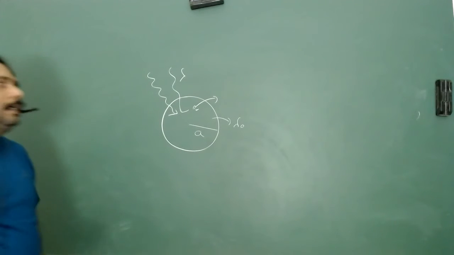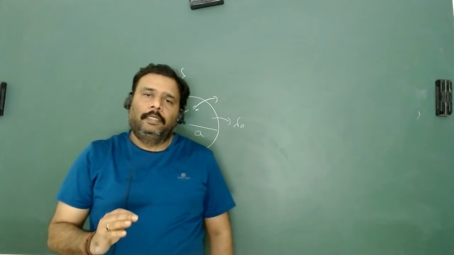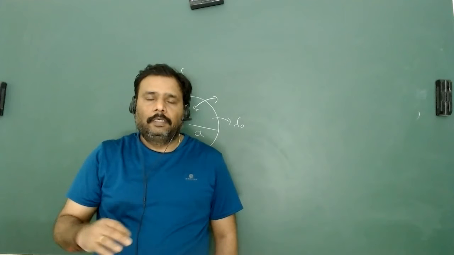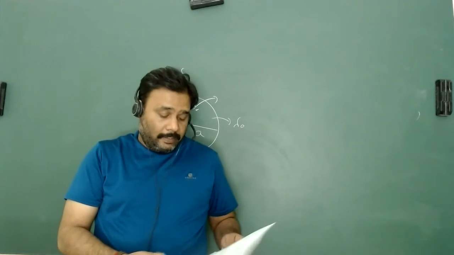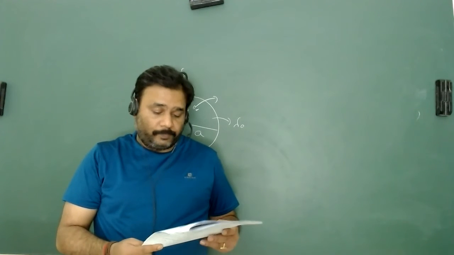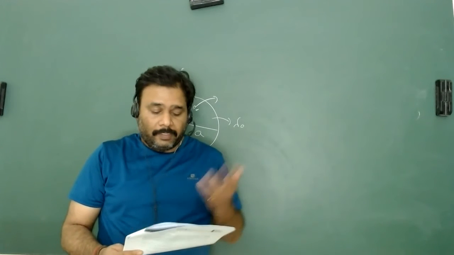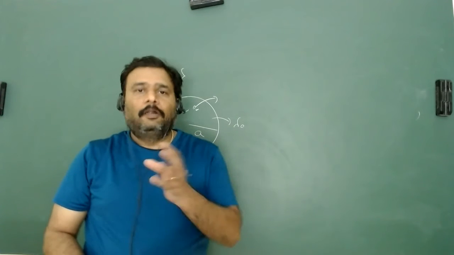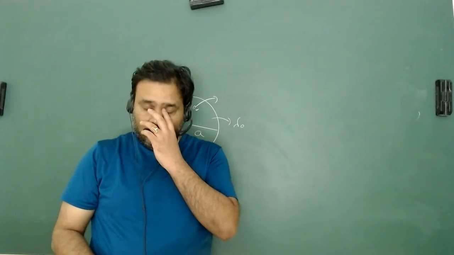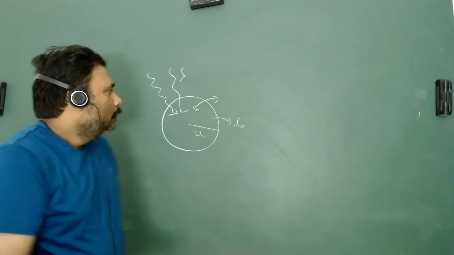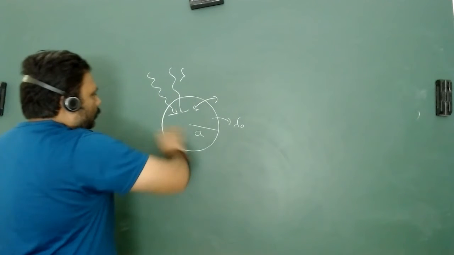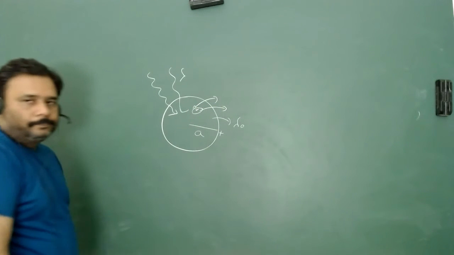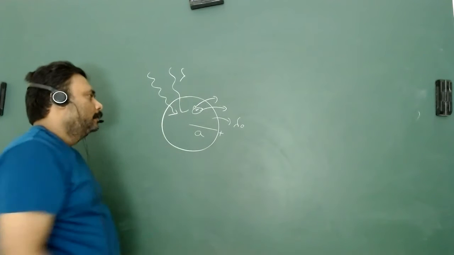What we have to do is find how many electrons will come out before emission stops. So we have to calculate how many photoelectrons are emitted before emission is stopped. Emission stopped means no electron is coming out. So what will happen? Since it is isolated, once one electron comes outside, it will become positively charged.